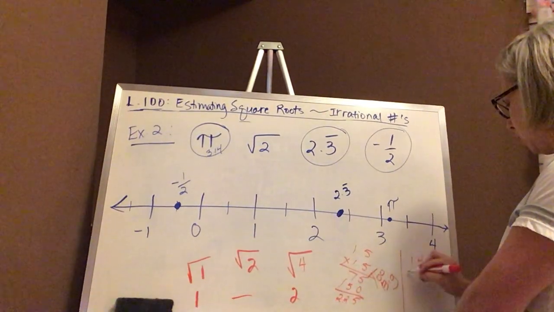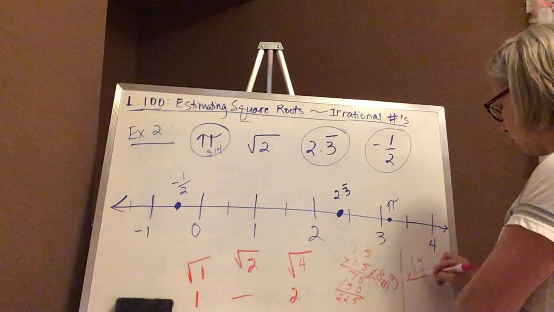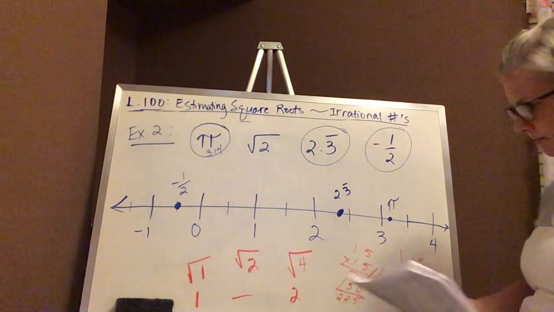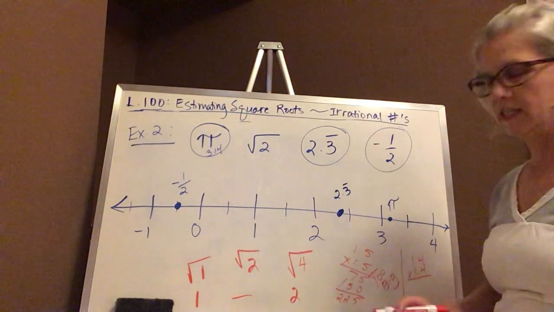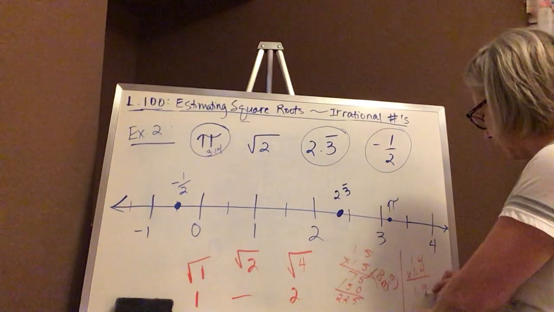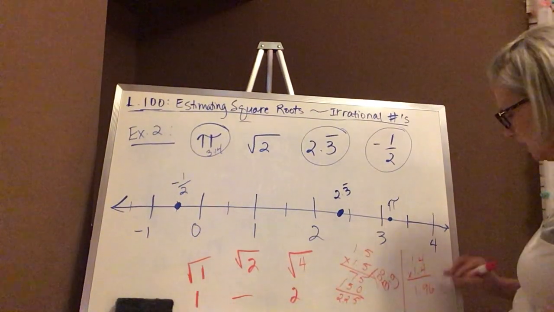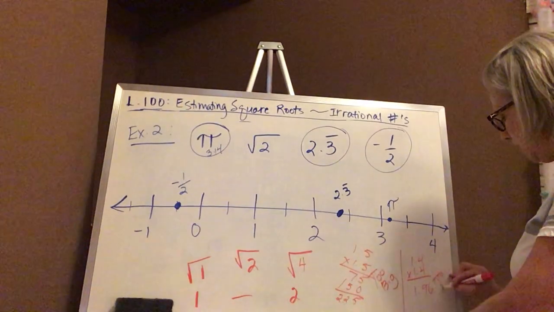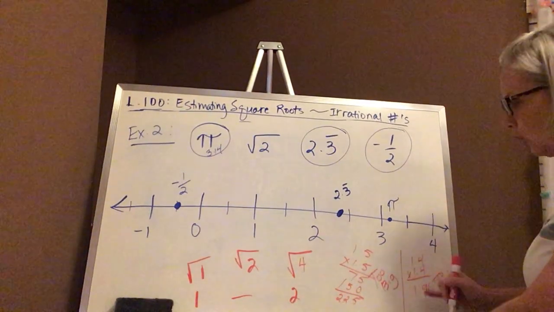Let's do 1.4 times 1.4. I'm going to spare you the gory details and just tell you that it comes to 1.96. That is a little too small, but it's the closest we come to.